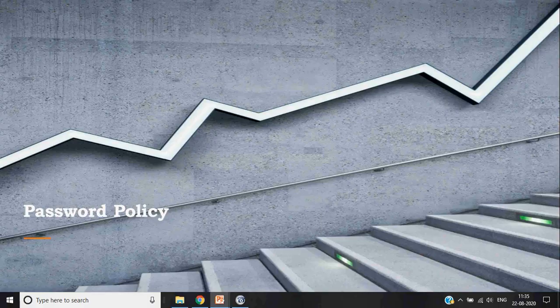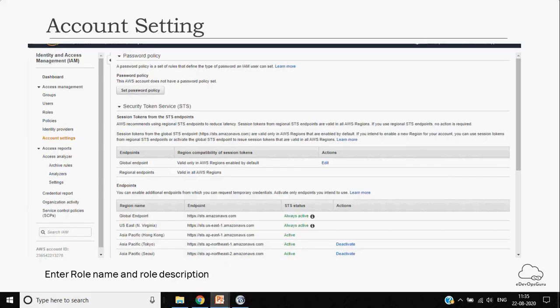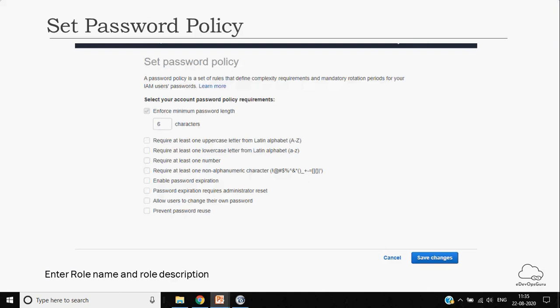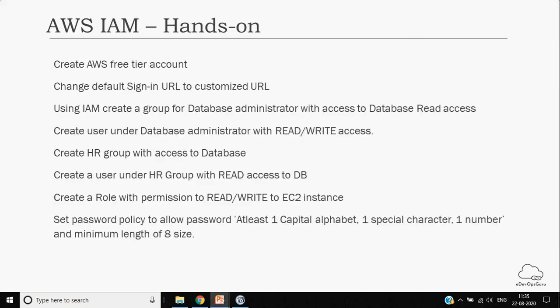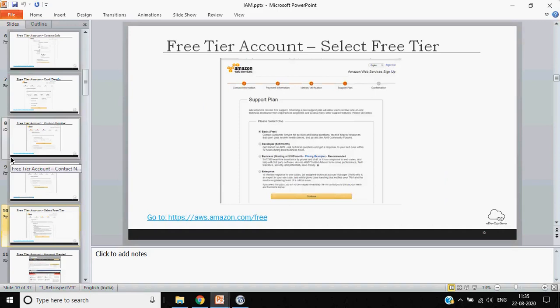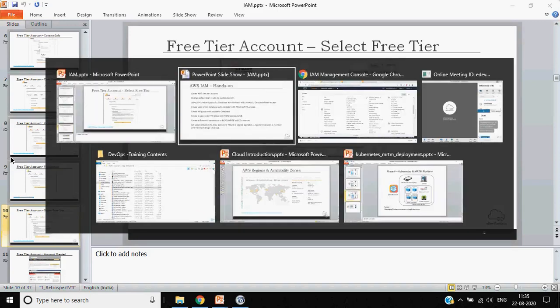That role you can attach to any service. This is the account setting which we talked about, the password policy. Based upon your requirement, you can set the complexity of the password. Okay, so this is all I had on AWS IAM.